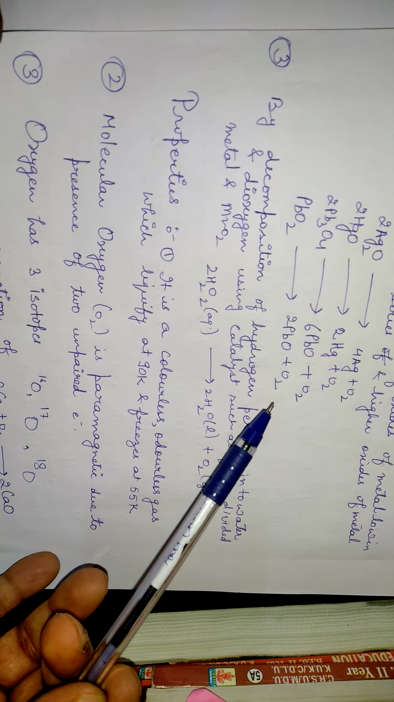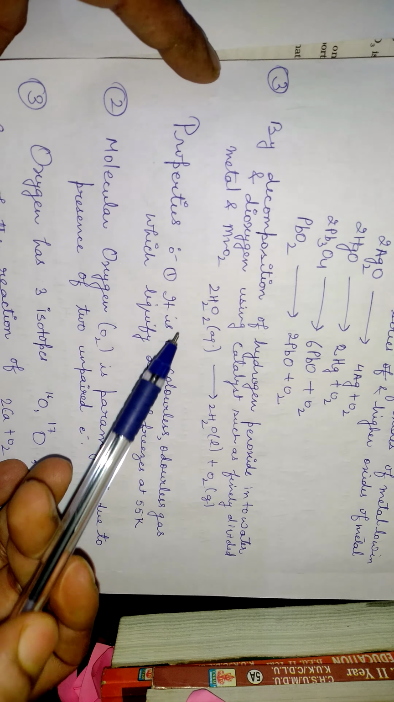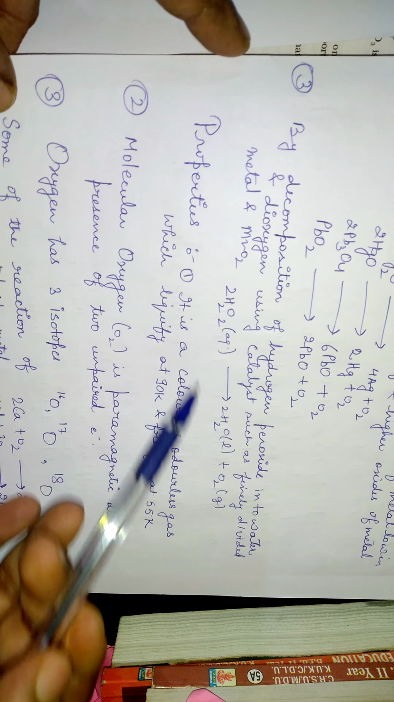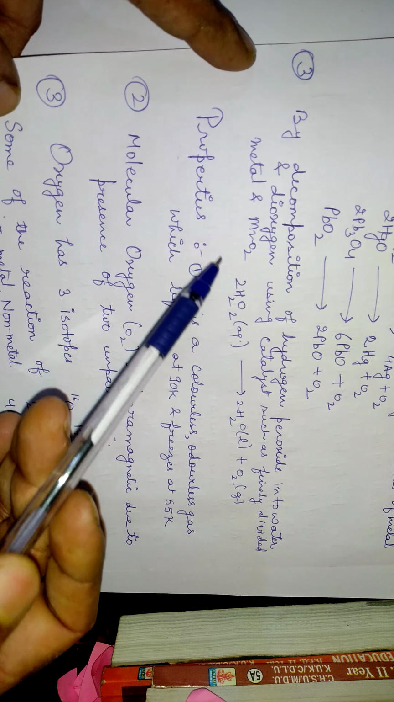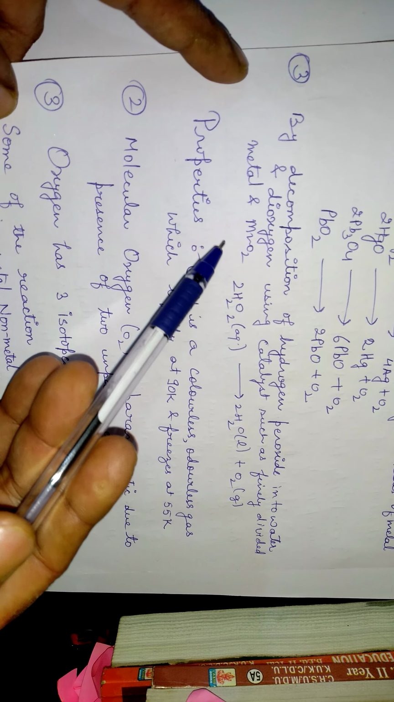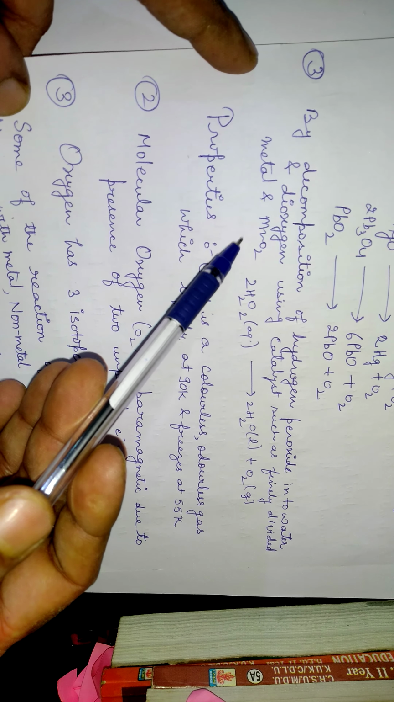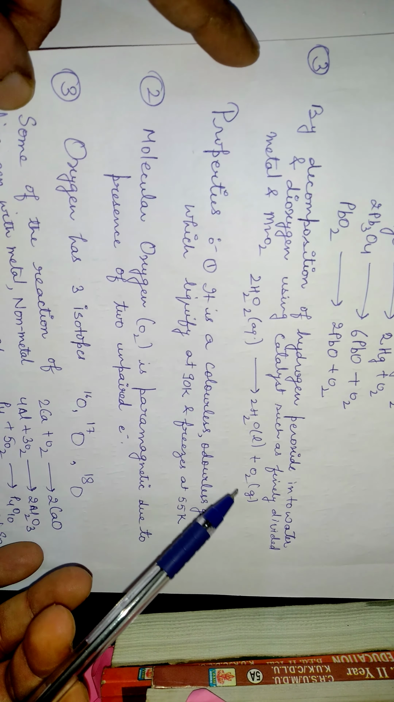Now moving on to the next one, the decomposition of hydrogen peroxide. We all know hydrogen peroxide, that is H2O2. When it gets decomposed, it results in the formation of water molecules and oxygen gas gets liberated. This reaction happens in the presence of finely divided, that is powdered, manganese oxide. It acts as a catalyst. Here the role of the catalyst is very crucial. So hydrogen peroxide breaks down into water and oxygen molecules.